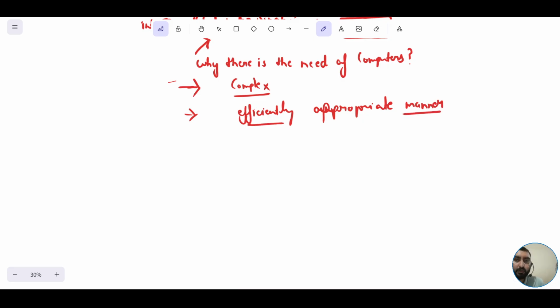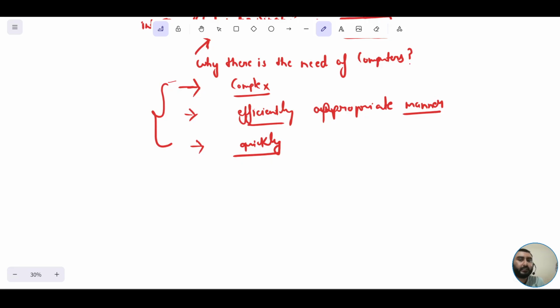We want to do the tasks quickly, without wasting a lot of time. And there could be certain other reasons which you would describe, to tell why there is the need of computers.